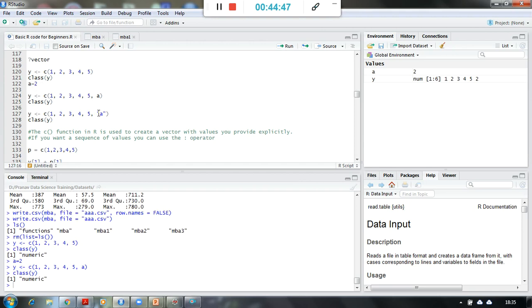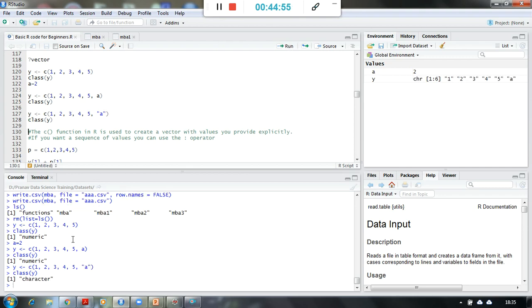Still the class is numeric. But if I store the character a into this same y, then what happens? The class of y becomes character, which means a vector does not support mixed types. It has converted the entire series into character, because this is a different data type. These are some of the norms R or an R programmer follows.